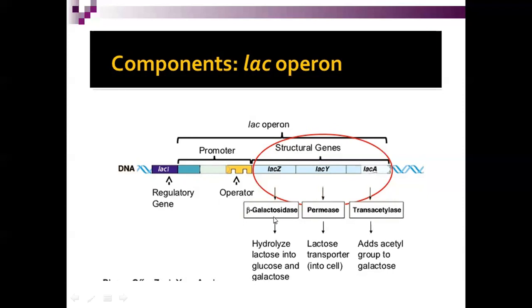How does it work? Beta galactosidase hydrolyzes lactose into glucose and galactose. This is the simplest form, so that glucose, the monosaccharide, can be metabolized for production of ATP. And permease is the lactose transporter into the cell. This gene helps lactose to be transported into the cell. And lac A adds an acetyl group to the galactose.